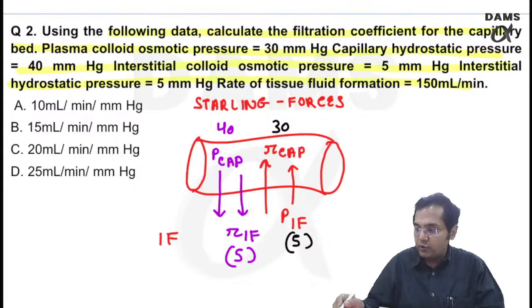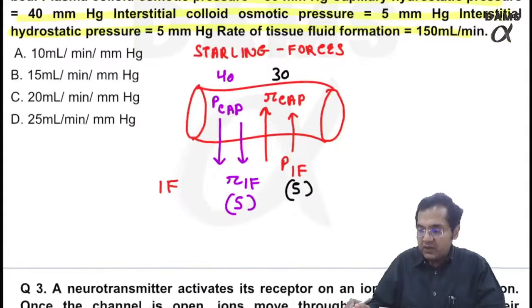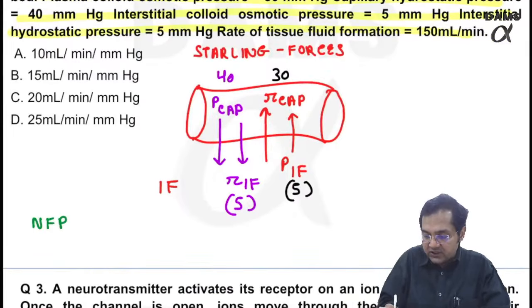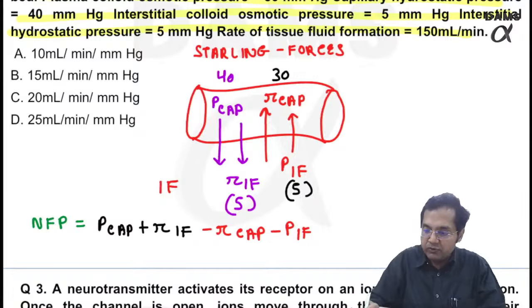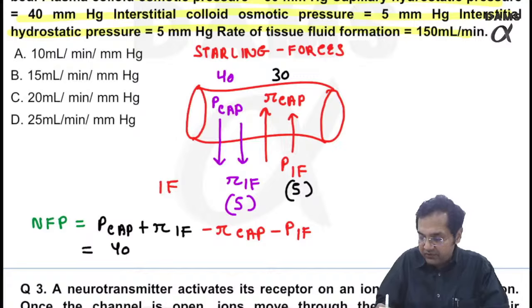Yes, you all should be able to tell me the answer, that net filtration pressure will be equal to, tell me which ones should I add, which two are acting in the same direction. Hydrostatic in the capillary plus oncotic in the interstitial minus oncotic in the capillary minus hydrostatic in interstitial. If you solve this for me, you get the first answer, which is 40 plus 5 minus 30 minus 5. This answer should be 10 millimeters of mercury.